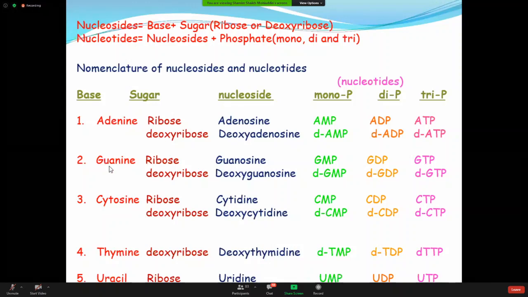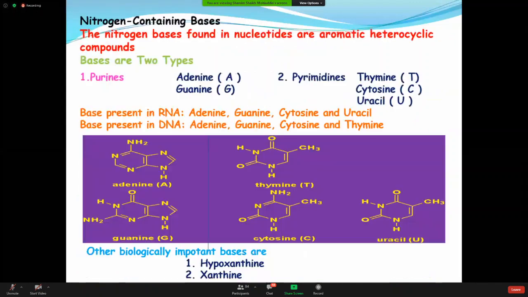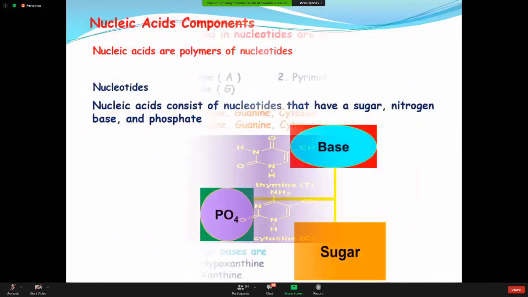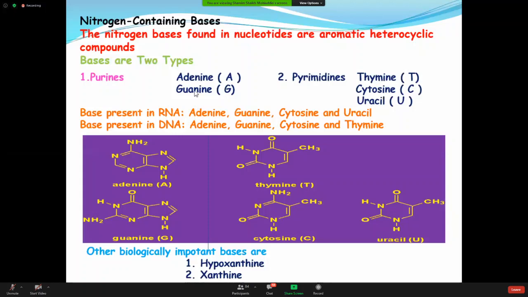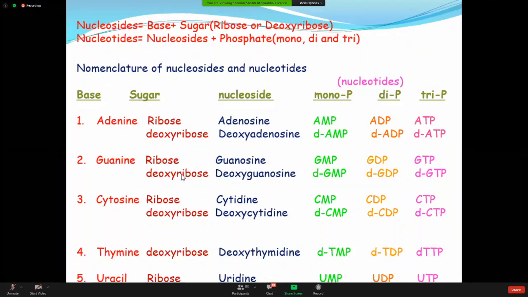Come on here, the second base. I told you guanine. Guanine is a type of base, a purine base. Now over the guanine, you are adding a ribose. You are getting guanosine. Over the guanosine, you are adding a phosphate, guanosine monophosphate. Two phosphates or diphosphate, guanosine diphosphate. Three phosphates, guanosine triphosphate.